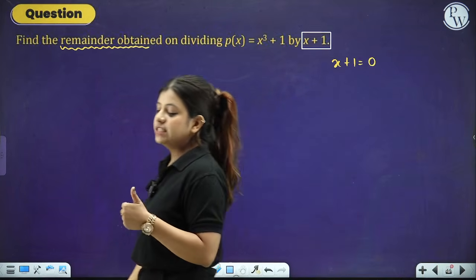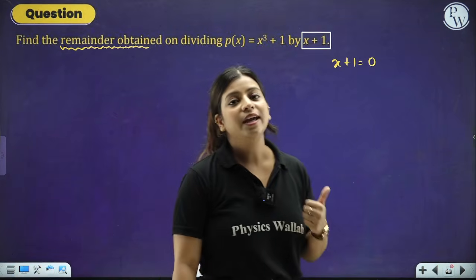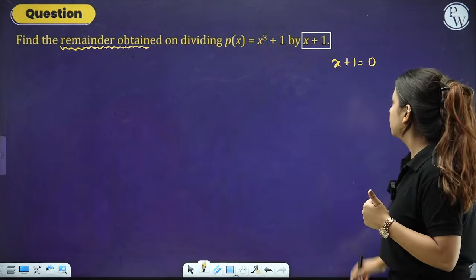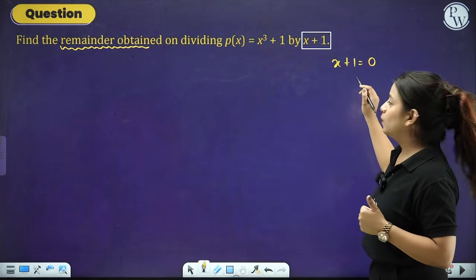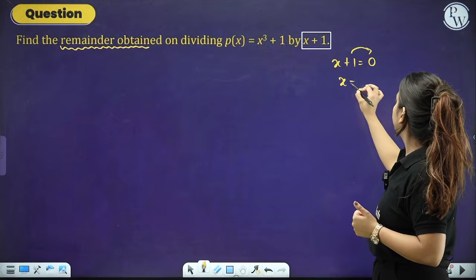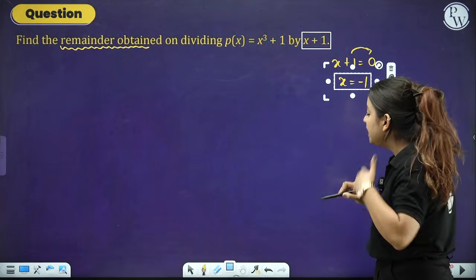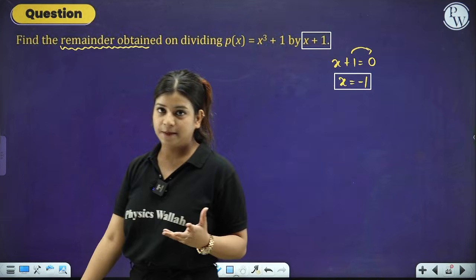So since x plus 1 is equal to 0, now take this plus 1 to the right hand side. This will become negative 1 and from here you will get a value of x.